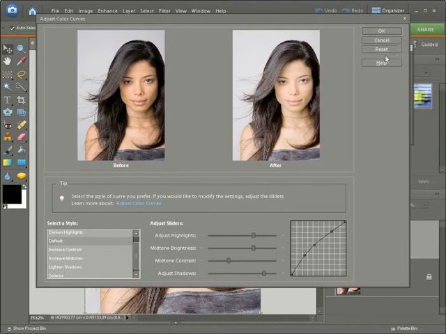When you're happy, click OK. If you're unhappy, click reset and start again, and then we can move on to adjust the saturation of the shot in part 2.